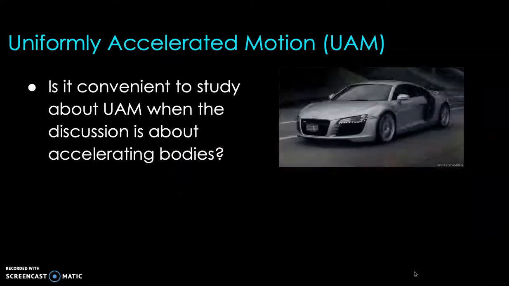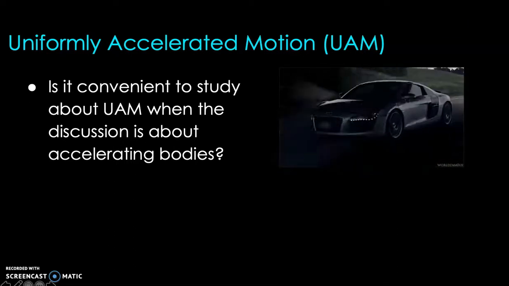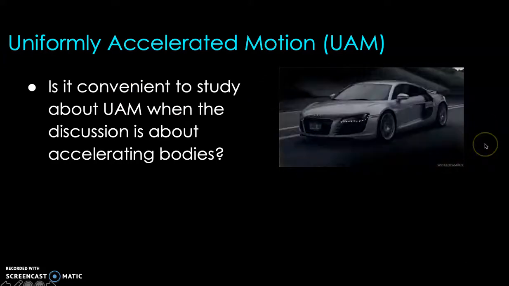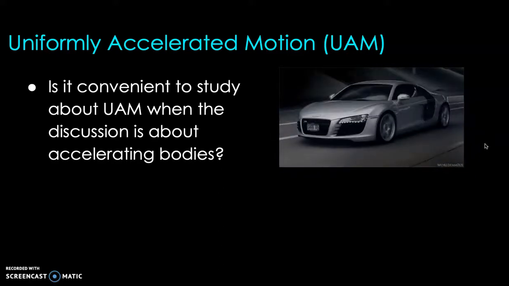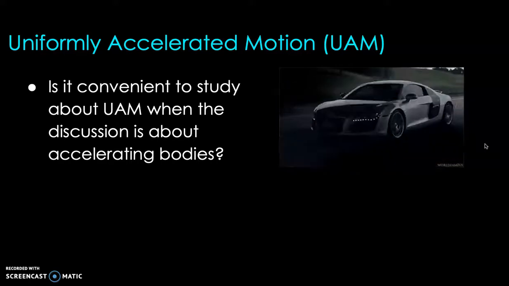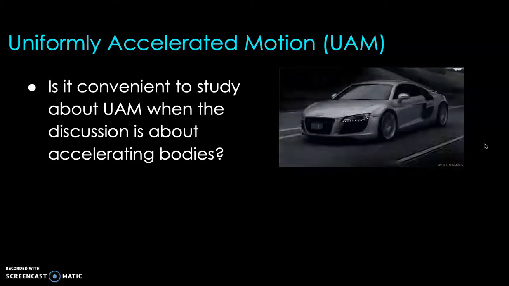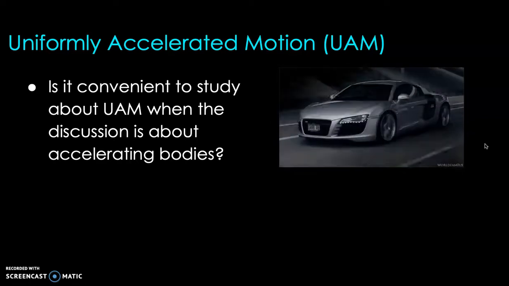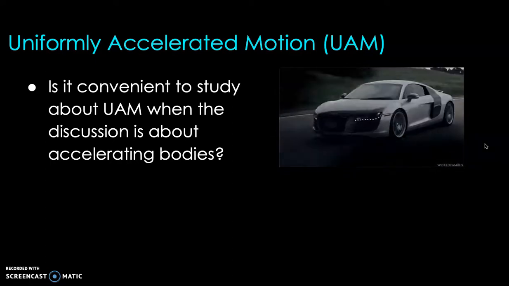Now, is it convenient to study UAM when the discussion is about accelerating bodies? The answer is yes, because bodies normally accelerate uniformly. For example, car engines are designed such that the car has a definite power rating measured in horsepower, right? So most bodies accelerate at a constant rate because they're limited by their engine, in the case of cars. Given their certain power rating, they can only accelerate at a certain rate. It may not be exactly 5 meters per second squared, but something close to that value every time it accelerates. It's because of their engine design.